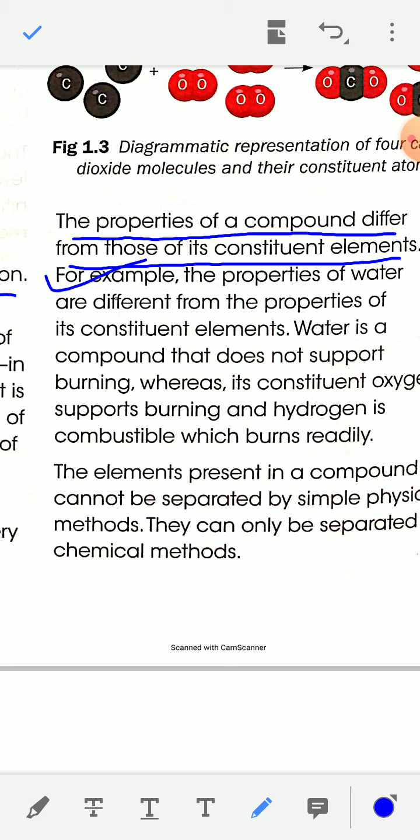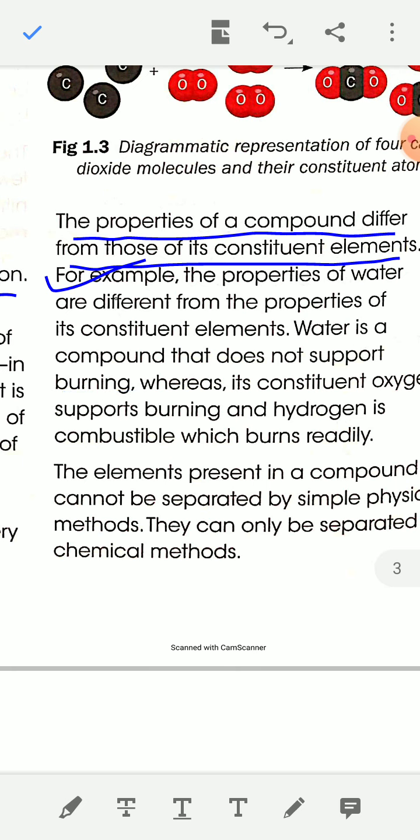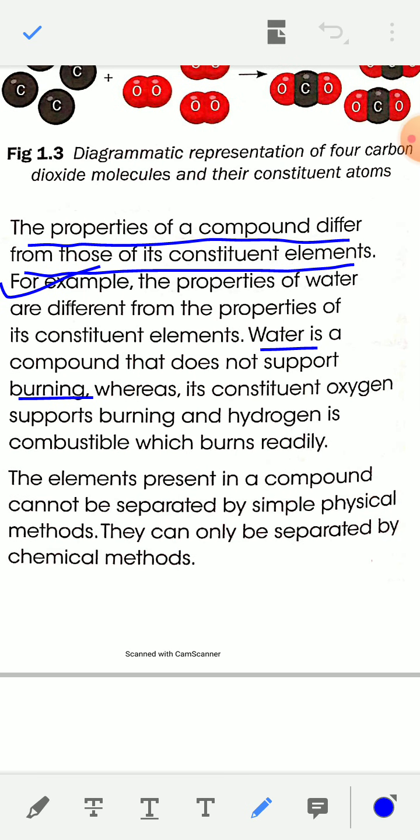Water is a compound that does not support burning, whereas oxygen, a constituent of water, supports burning, and hydrogen is a combustible gas which burns readily. So properties of a compound differ from those of its constituent elements. This is an important line.